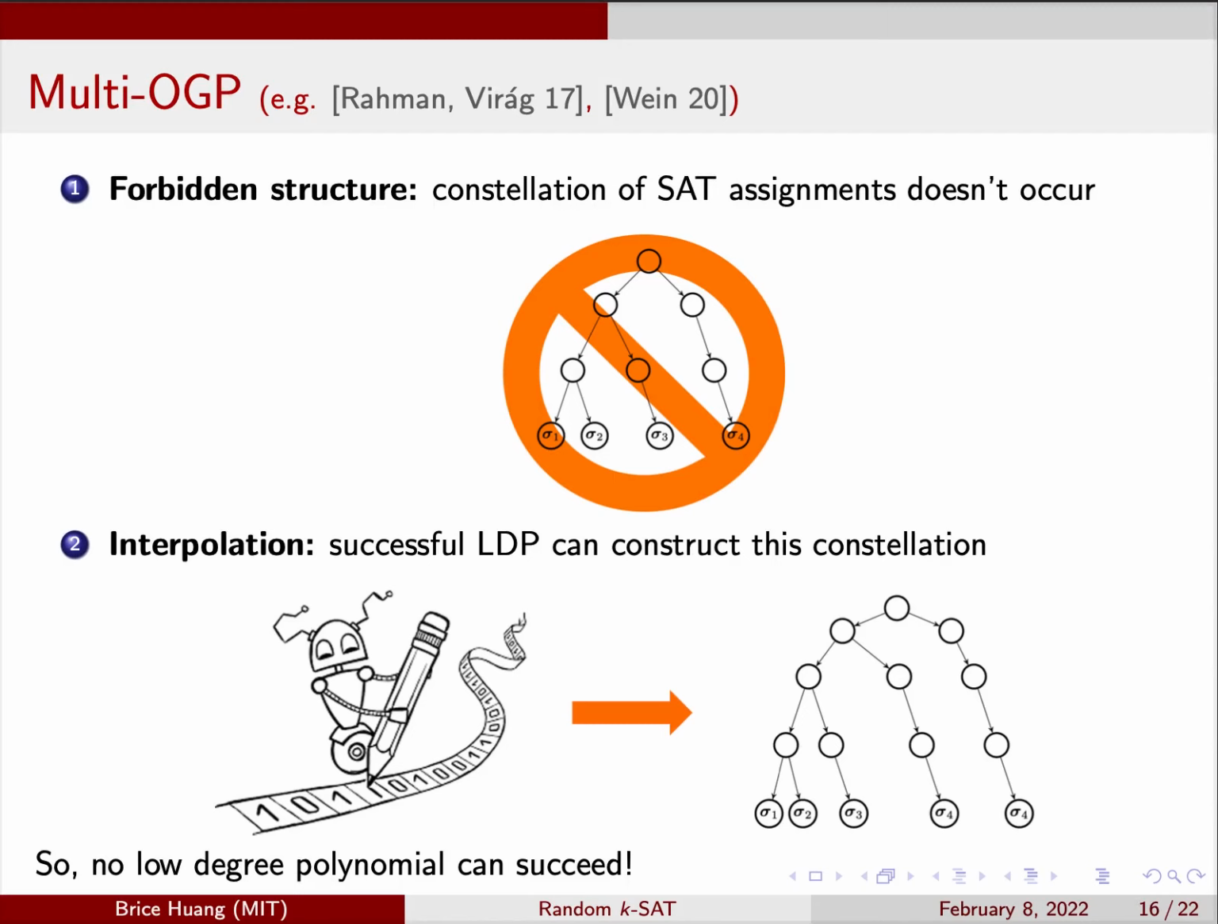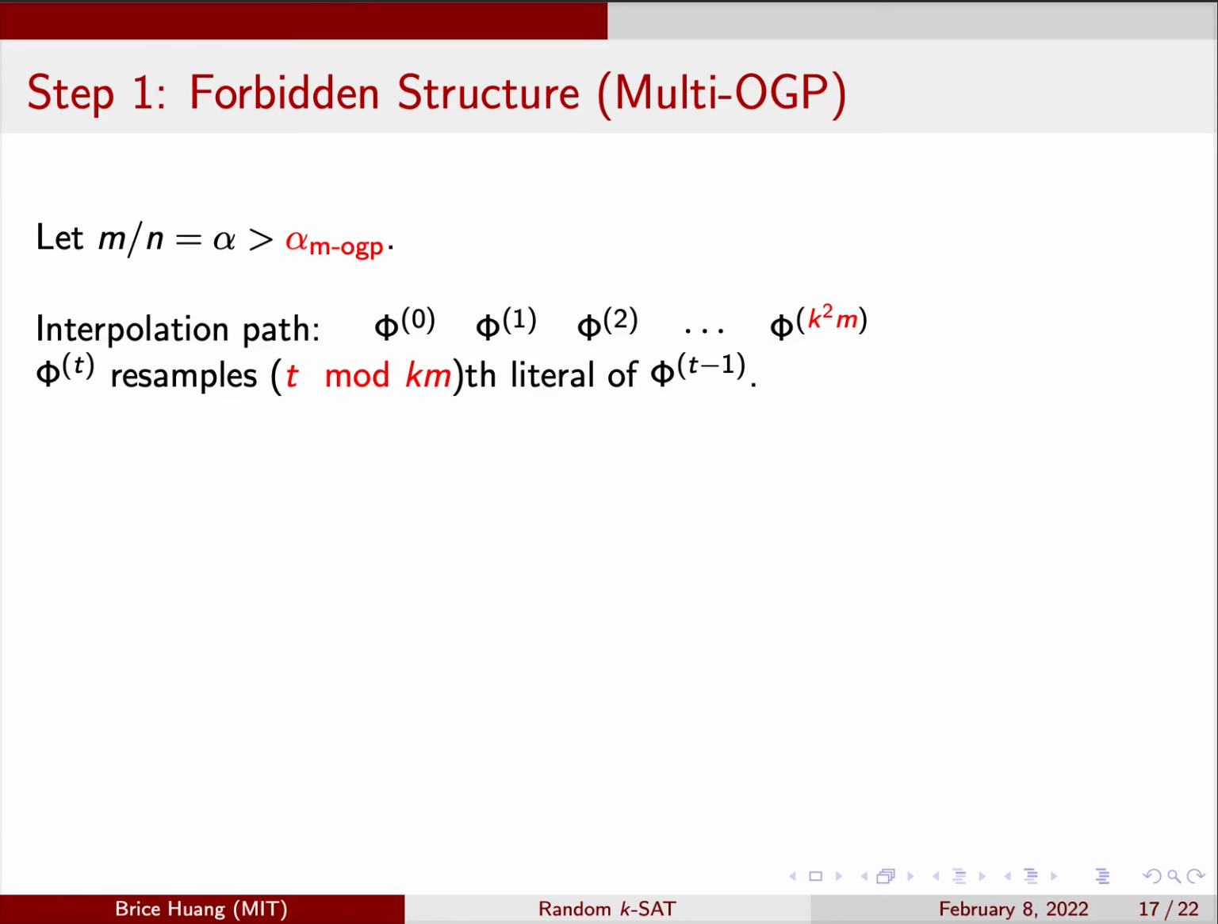The overall shape of the argument is the same as before, but with a more complex constellation. Of course, this change causes both parts of the argument to become more involved. Let's now see the enhanced argument. Suppose we're above the clause density in our theorem. We construct a similar interpolation as before, where we start with a random k-SAT instance phi0 and resample the literals one by one. This time, after we've resampled all the literals, we loop around to the first literal and do it again, a total of k times.